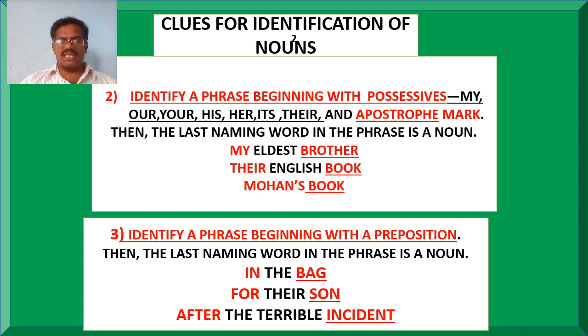Similarly, for their son. Here in this phrase also, the phrase has begun with a preposition for, and the last naming word, that is son, is called a noun. And in the last example, it is a phrase which has begun with a preposition after, and the last naming word, that is incident, is called a noun.